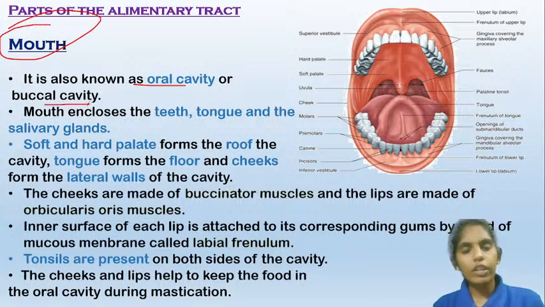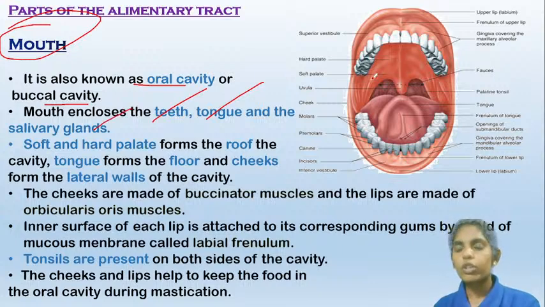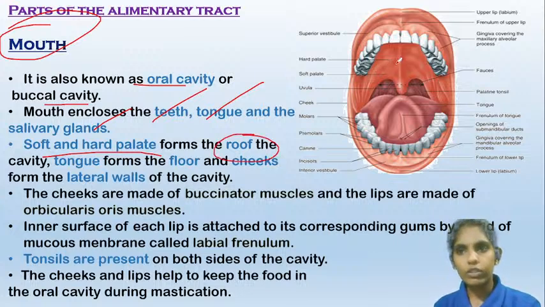And what does the mouth contain? The mouth contains the teeth, tongue, and the salivary glands. So you can see these are the different parts present in the mouth. And the soft and hard palate form the roof of the buccal cavity. Here you can see this is the hard palate, and the posterior portion is the soft palate.